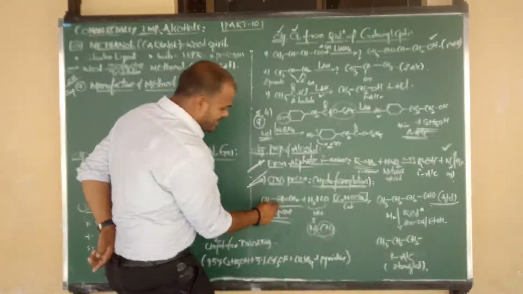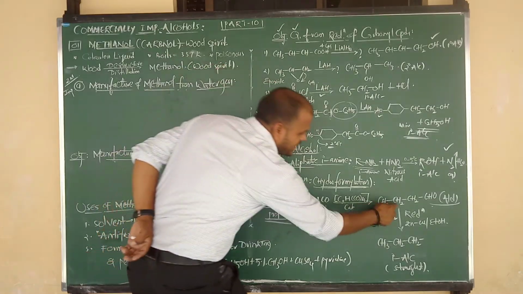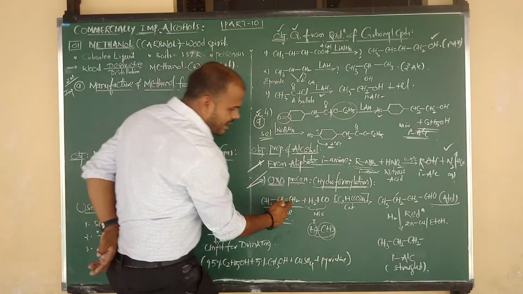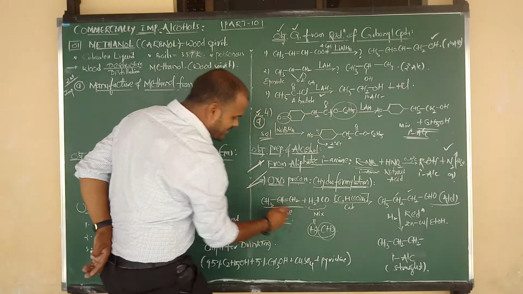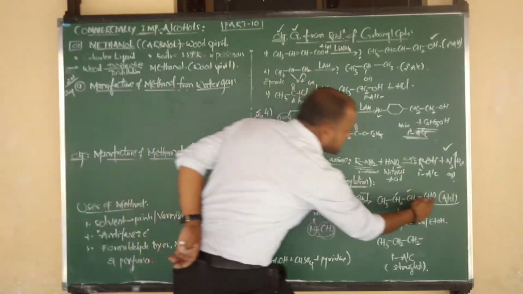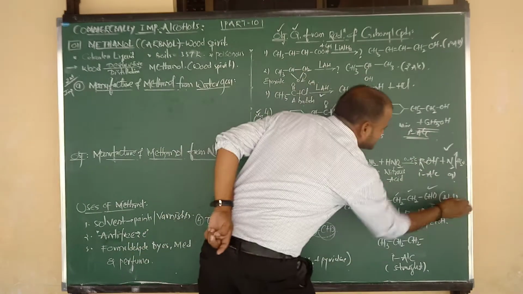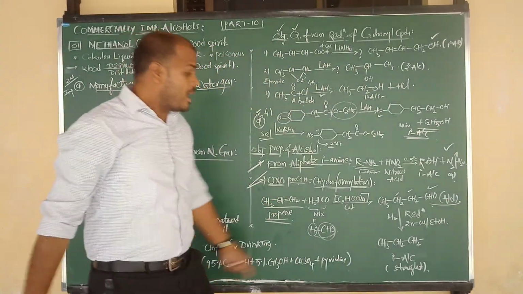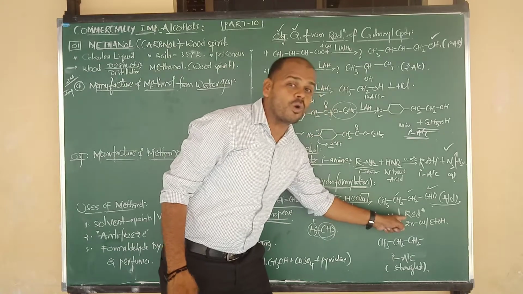Right. So H is given to the central carbon, CH becomes CH2. Again CH2 is already there. H is given to the central carbon, CH becomes CH2, and the CHO group attacks the CH2. Yes, this is your intermediate aldehyde. Now that aldehyde undergoes reduction.